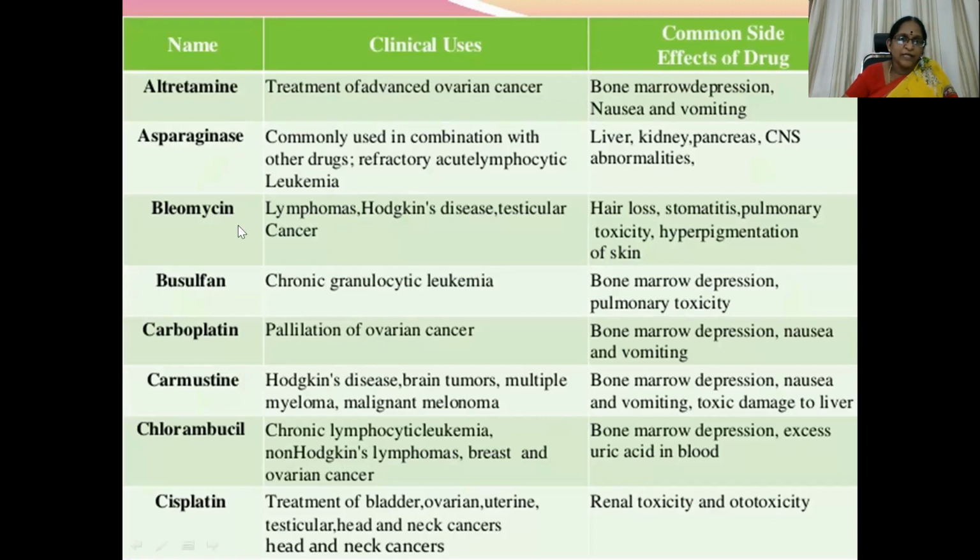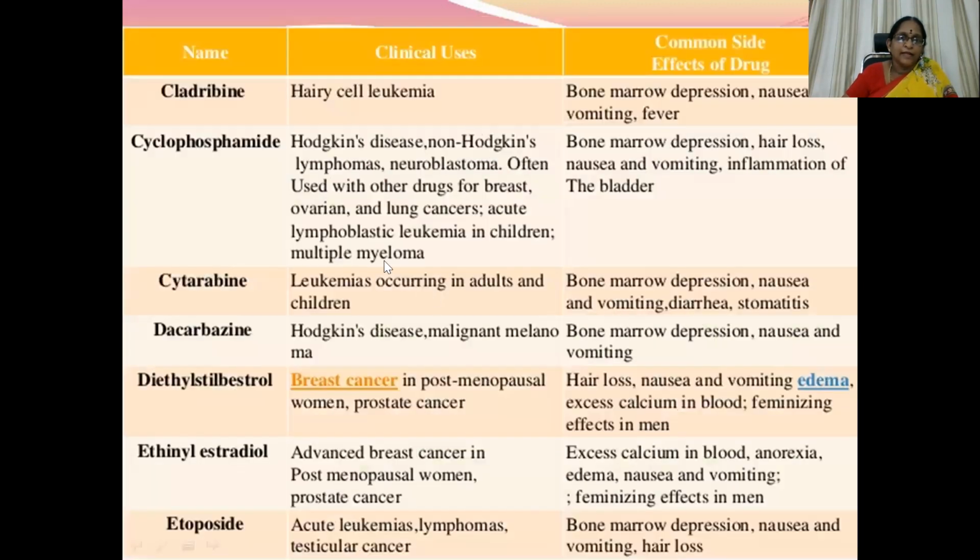Asparaginase, bleomycin, busulfan, carboplatin or cisplatin, which we are going to discuss in the miscellaneous category, carmustine, chlorambucil, and cisplatin. Then cladribine, cyclophosphamide, cytarabine, dacarbazine, diethylstilbestrol, ethinylestradiol, etoposide.